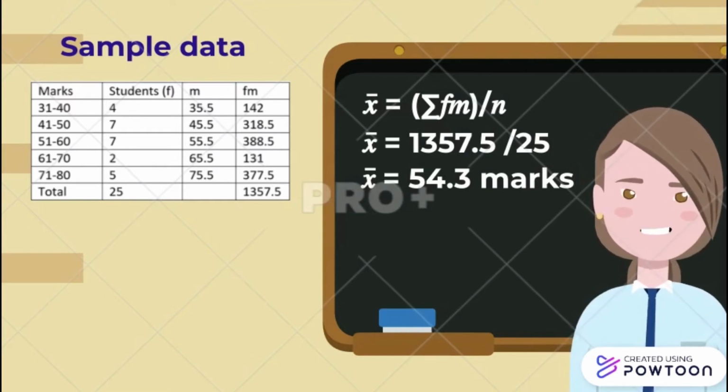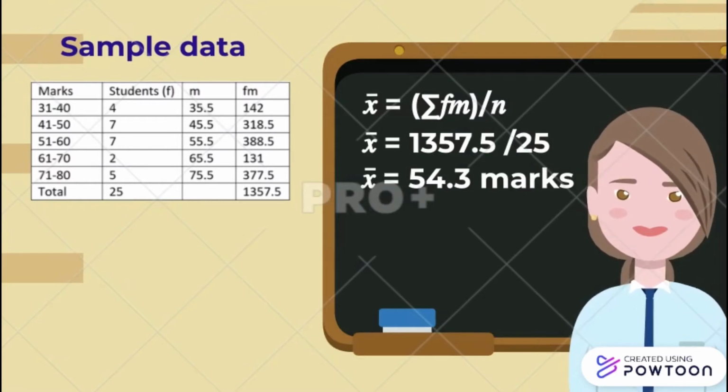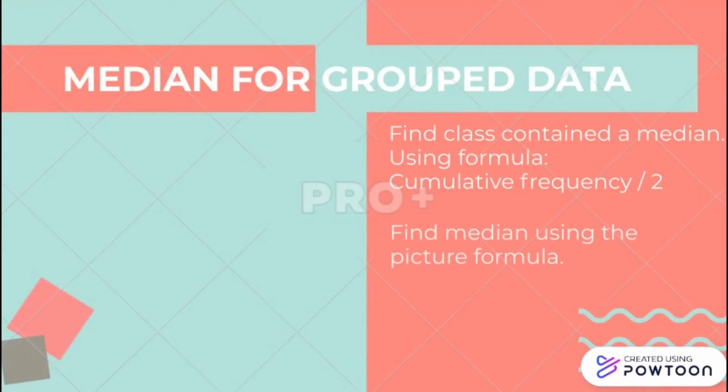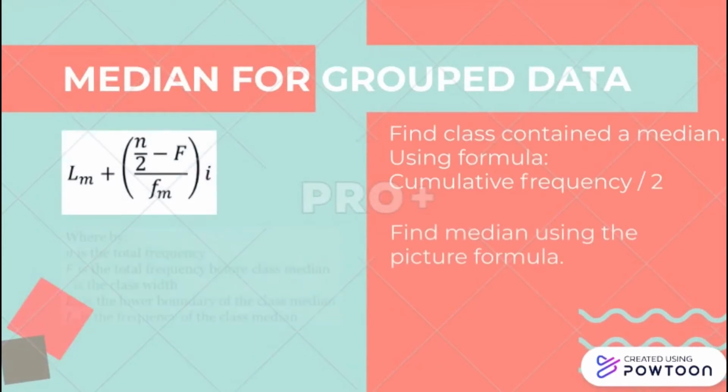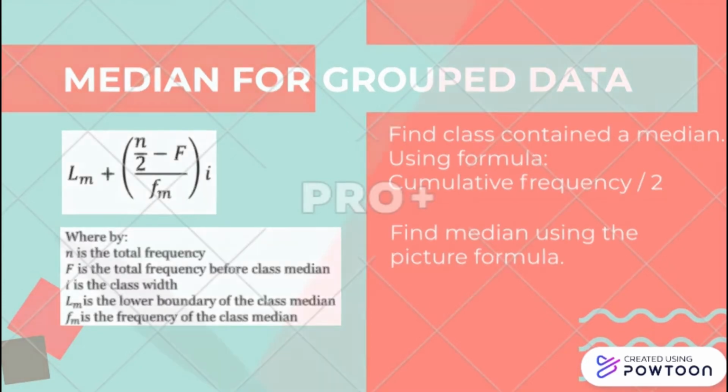Actually, if the question never gives us the midpoint, we can find it with the formula upper limit plus lower limit, divided by 2. Next is median for grouped data. First step, find the class containing the median using the formula cumulative frequency divided by 2. Second step is to find the median using the formula. We must know that uppercase F is the total frequency before the median class, LM is the lower boundary of the median class, and fm is the frequency of the median class.